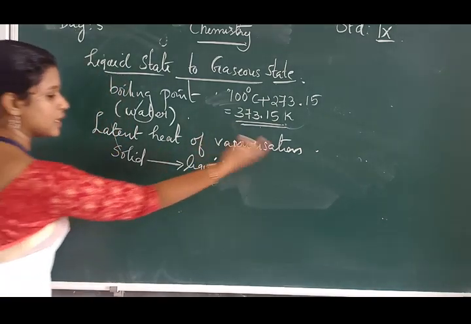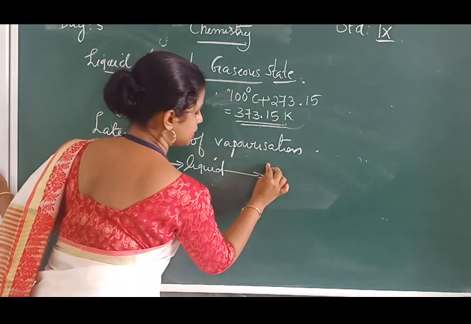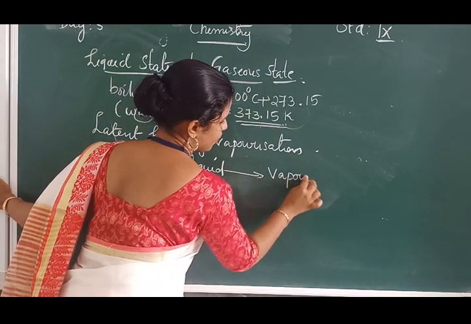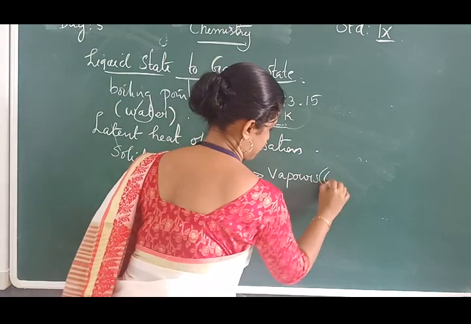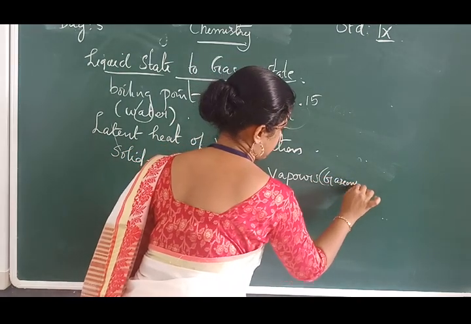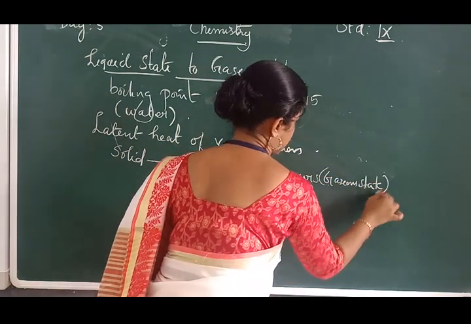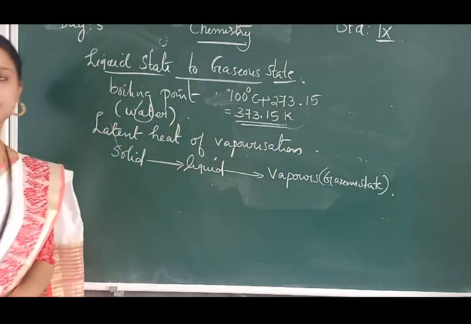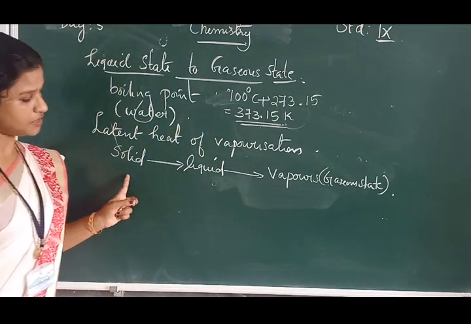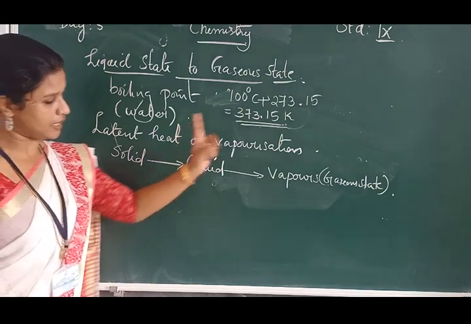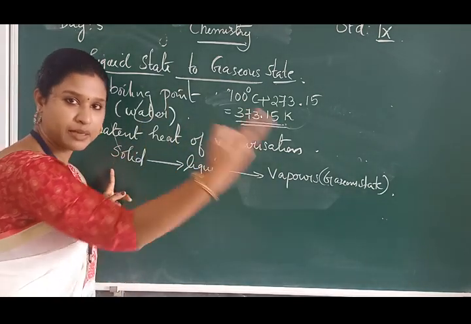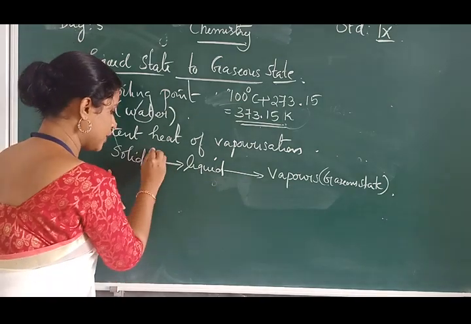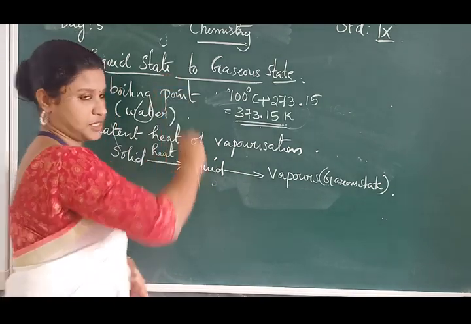Then this liquid can be turned into vapors or the gaseous state. So these changes we discussed: solid state to liquid state and liquid state to vapor state. Solid state can be turned into liquid state by heating.